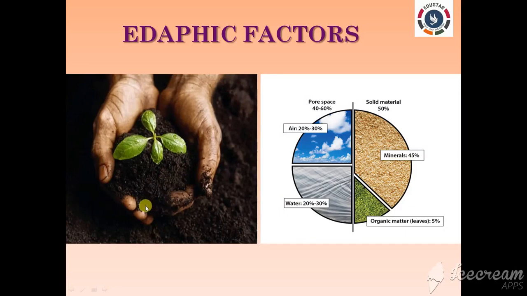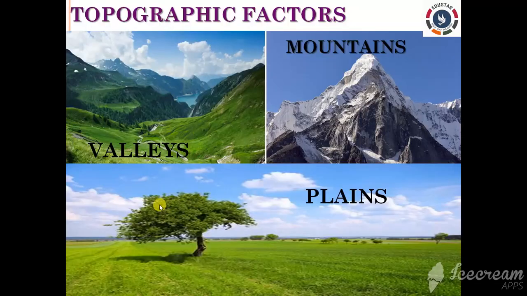So, the edaphic factors help to determine the type of vegetation and the animals that can live in that condition, right? Next, the topographic factors. The topographic factors include the nature of the earth's surface such as valleys, mountains, plains. These topographic factors help to determine the type of ecosystem that spreads in a particular area. Clear?